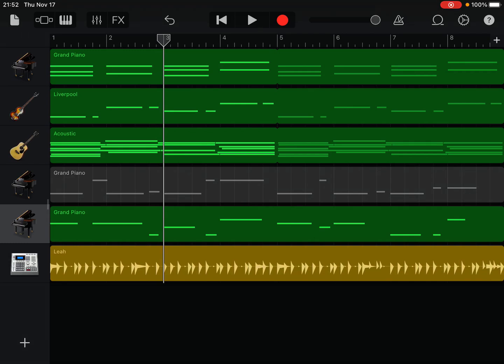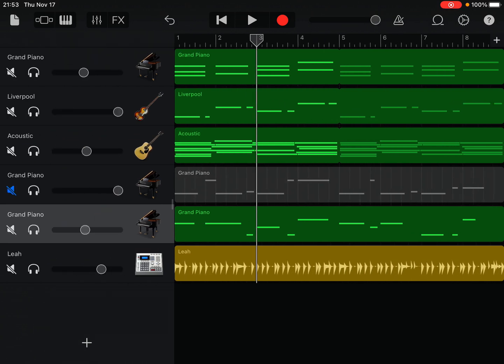All right, now it's time to add some layers. If you finished the melody, and if you followed the last video, I have two melodies here. You only need one melody. I wanted to give more than one example of how to create a melody.